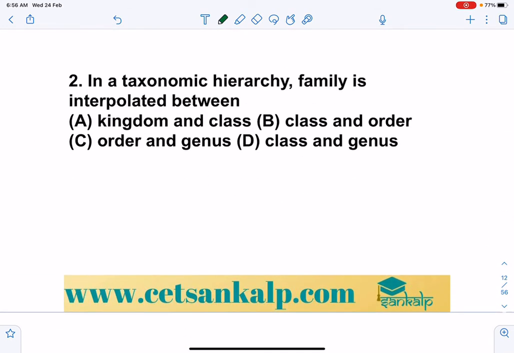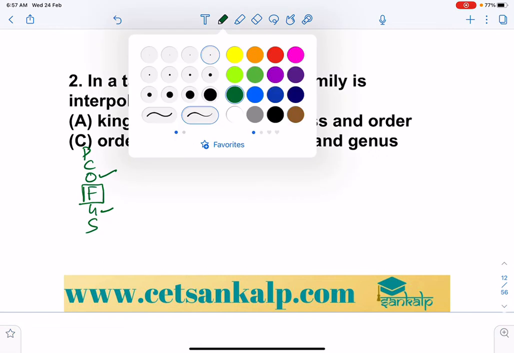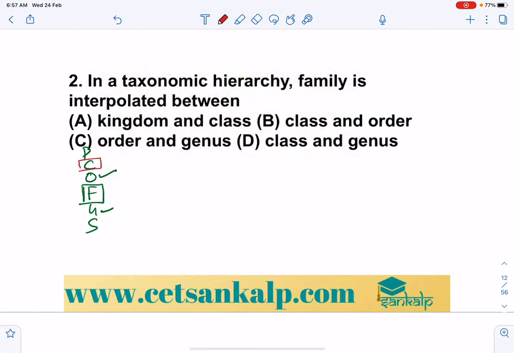In a taxonomic hierarchy, family is interpolated, so you can write S, G, F, then order, class, phylum. So family is interpolated between order and genus, that means it is present in between. If they ask, class is interpolated between phylum and order, and genus is interpolated between family and species.